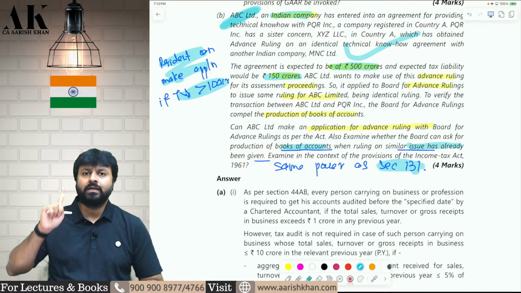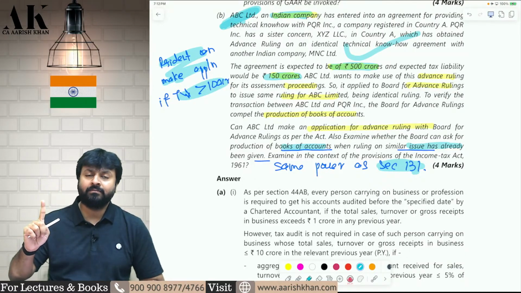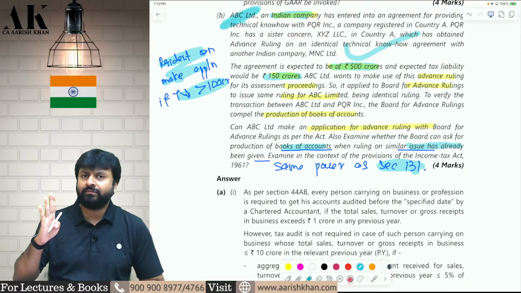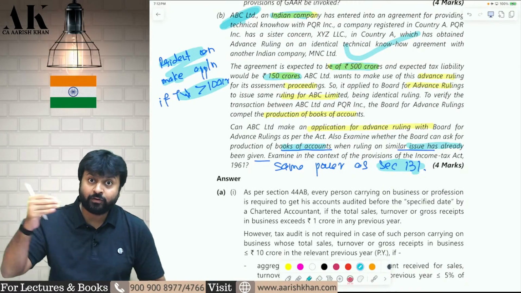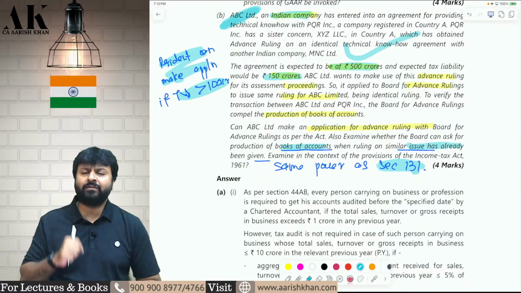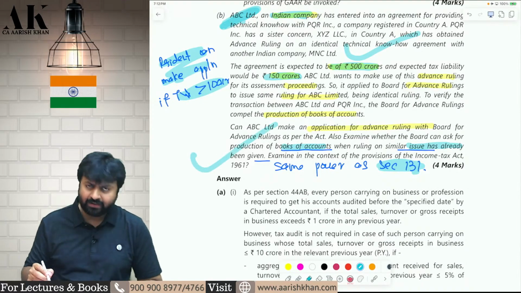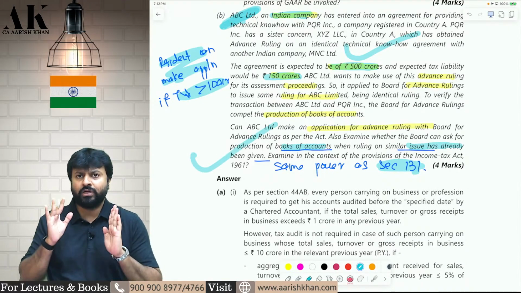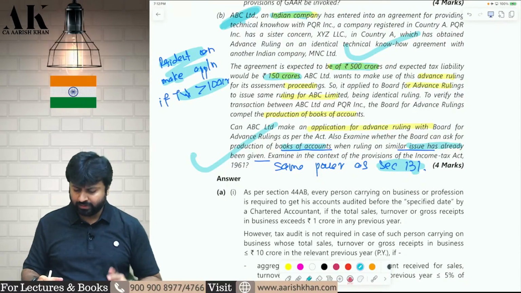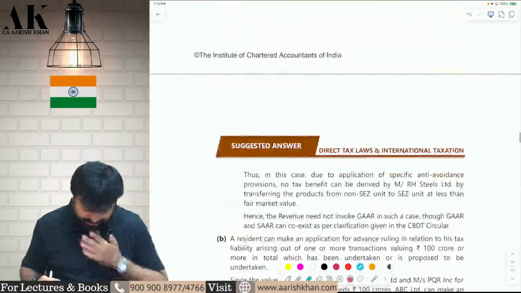First of all, the power to discover and inspect anything, the power to compel production of books of accounts, the power to issue commission, and the 4th power is the power to enforce attendance of any person. All the 4 powers which are there under 131 are there with the Board for Advance Ruling also in this particular case. I hope it is clear to all of you. Is this clear to all of you?